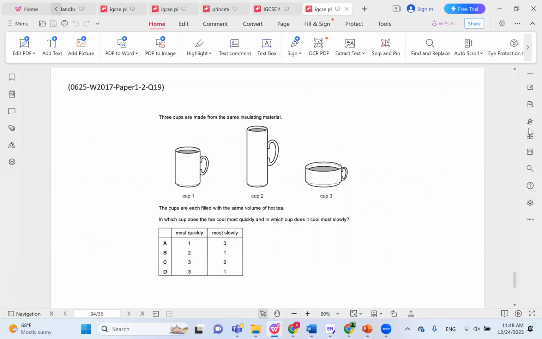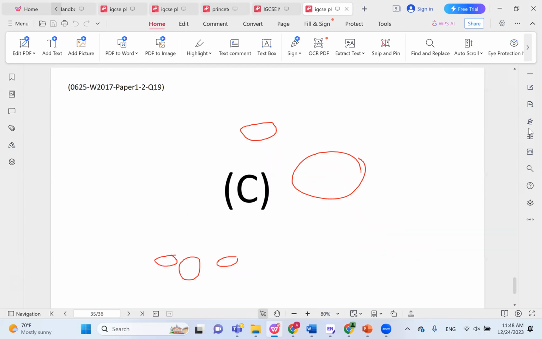3 cups are made from the same insulating material. The cups are each filled with the same volume of hot tea. In which cup does the tea cool most quickly, and in which cup does it cool most slowly? This has to do with surface area. Cup 3 has the largest surface area, so it will cool most quickly. But cup 2 has the smallest surface area, so it will cool most slowly. So we're going to go with choice C for this reason. And C is the correct choice.